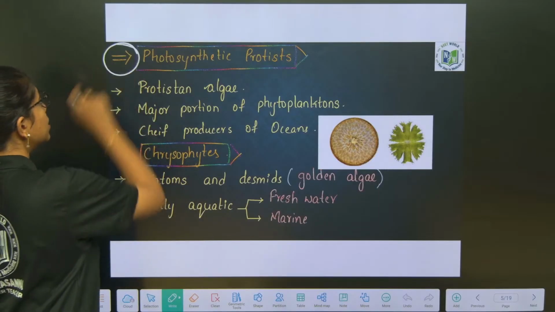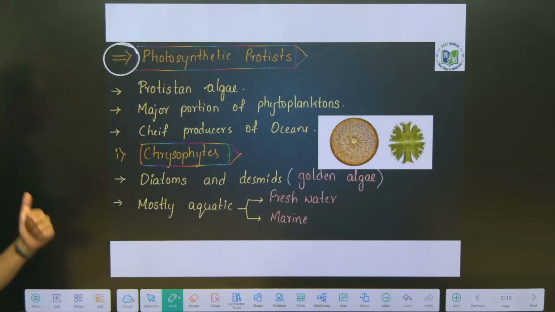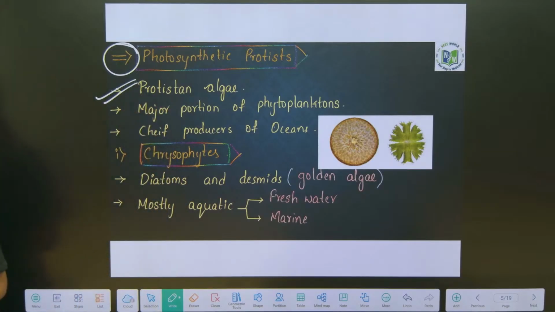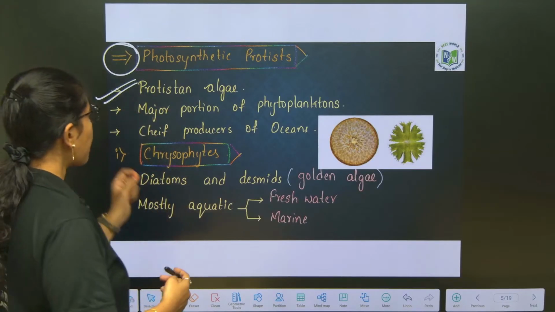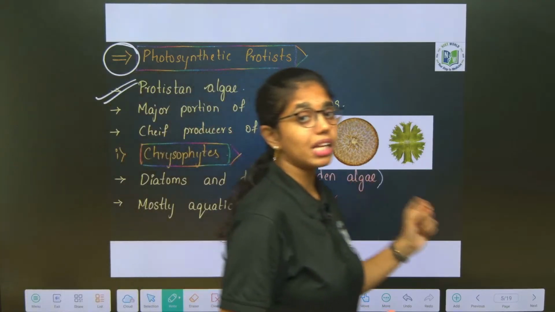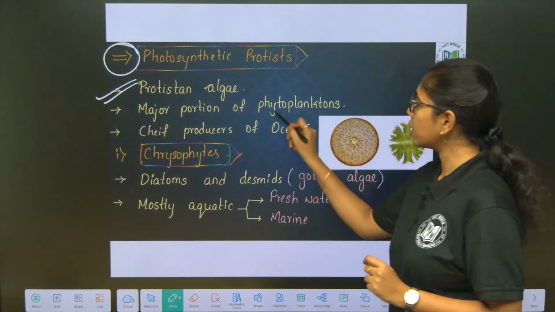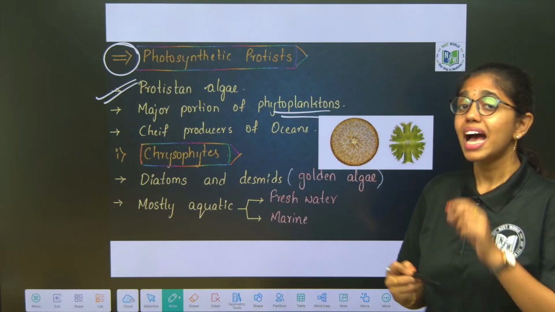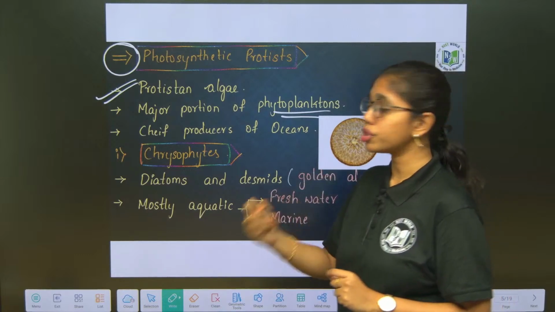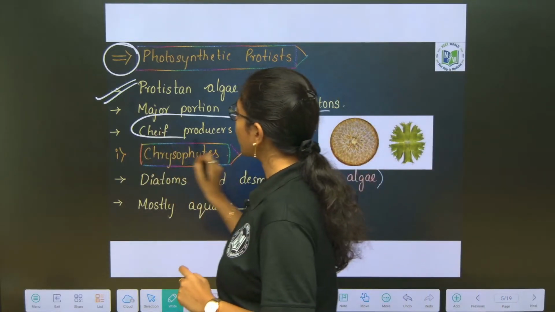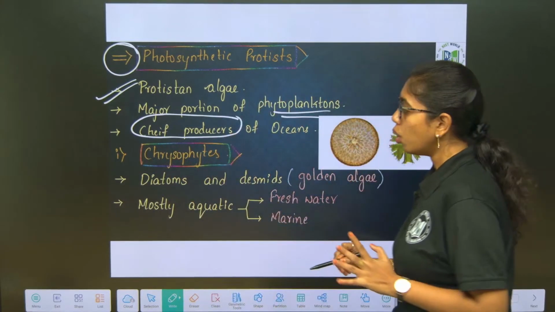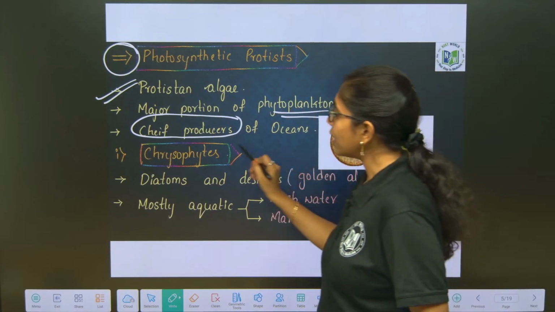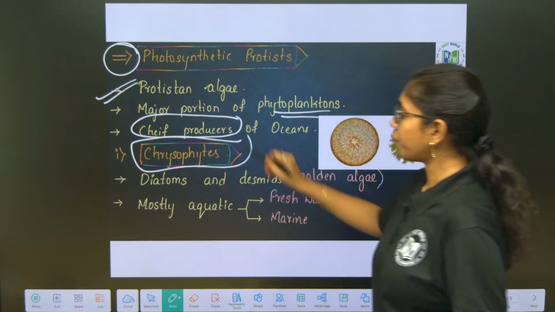First is photosynthetic protists. They include protistan algae. They form the major portion of phytoplanktons and they are the chief producers of the ocean. Very important statements, beta.